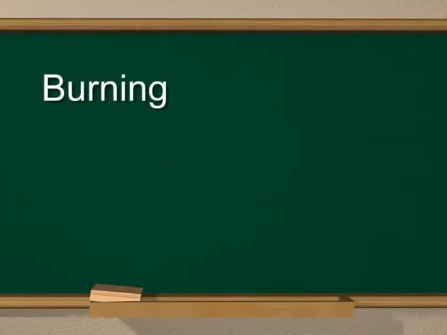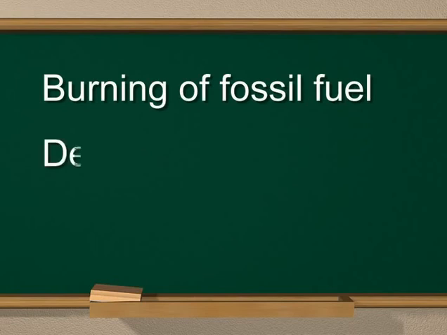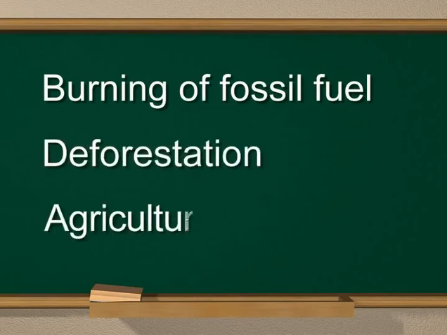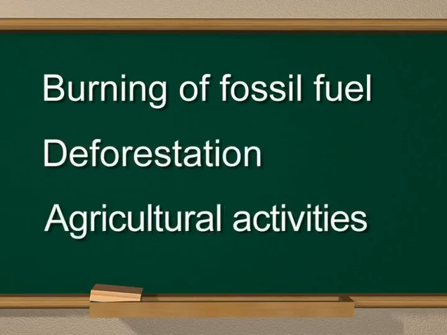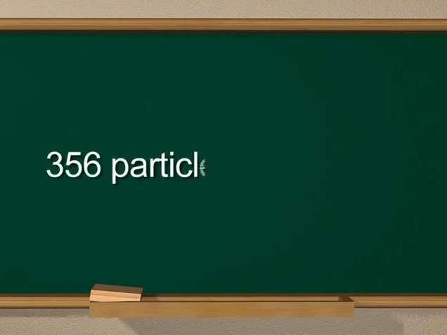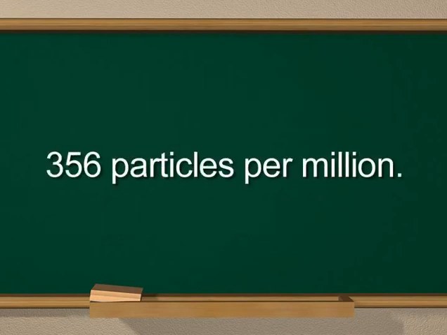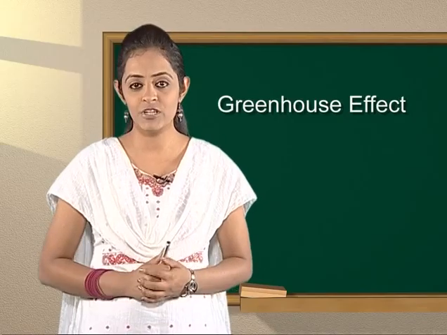Overall, burning of fossil fuel, deforestation and agricultural activities release carbon dioxide in the atmosphere. Its level in the atmosphere has increased to about 356 parts per million. But what can we do?